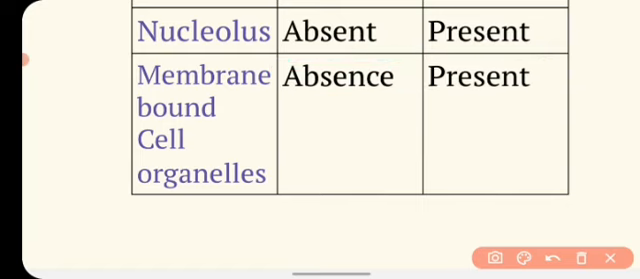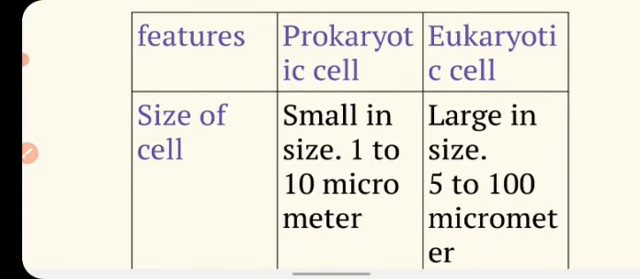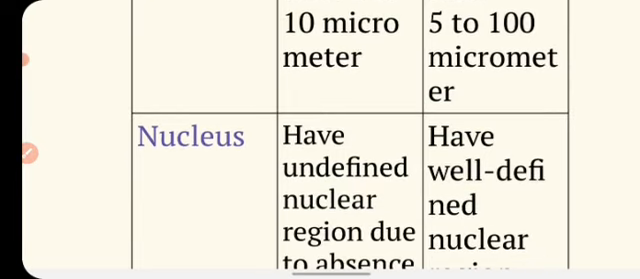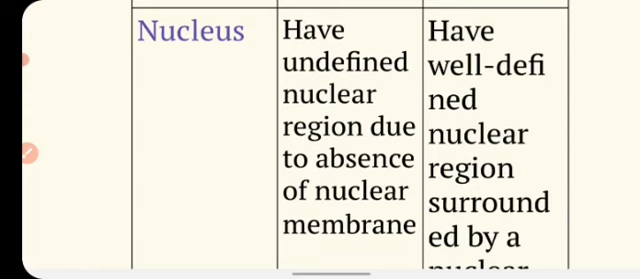So these are the main differences between the eukaryotic and prokaryotic cell, and you must keep in mind that prokaryotic cells are the primitive kind of cells. They are the first kind of cells developed on this earth, and eukaryotic cells are the more advanced kind of cells, found in all the high class animals and plants.